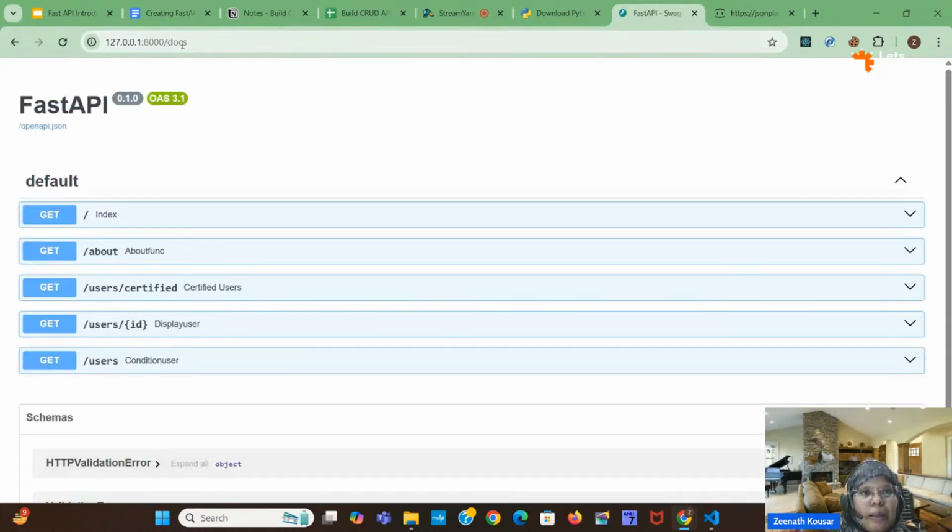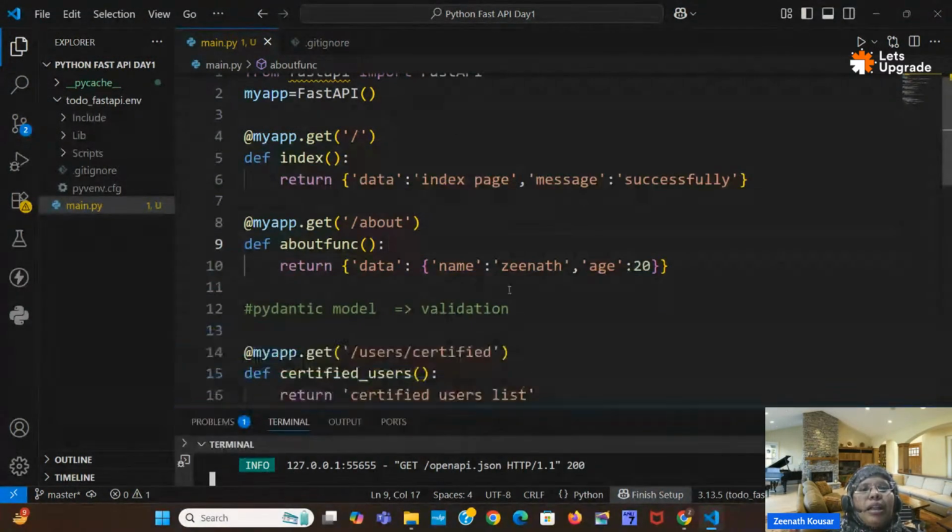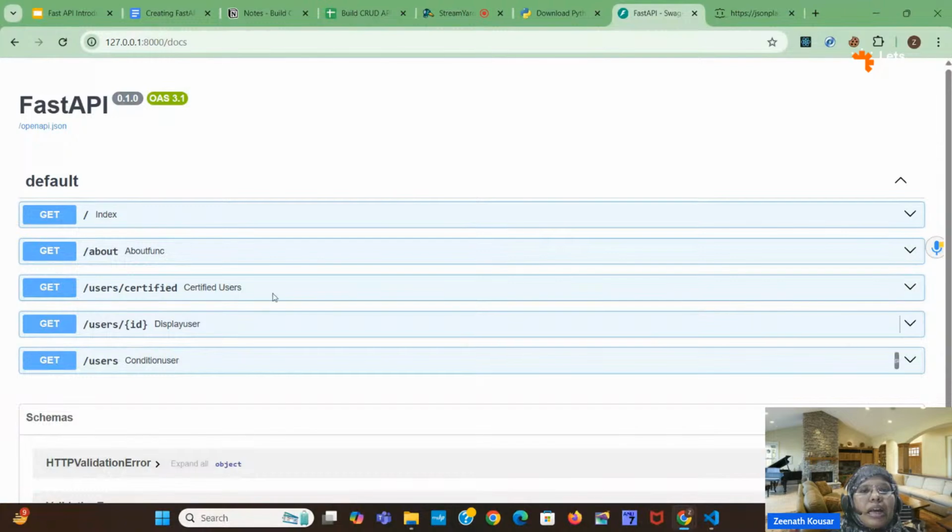This is a Swagger UI. Here, whatever paths you have created, you already have here, you can just click and run them. So in Postman, what happened, you have to write the whole URL there, like /about or /users/certified. All things you have to check from here, and you have to write there manually. But here in Swagger UI it will automatically detect all the things, and it will give all the things here. Just by clicking you can do that.